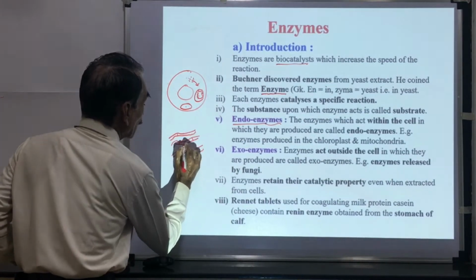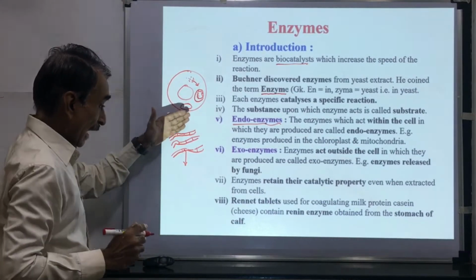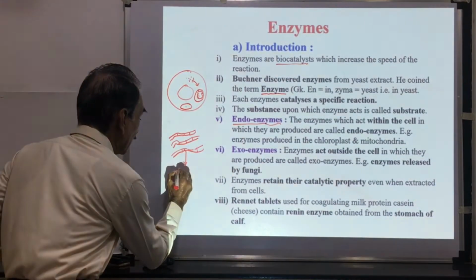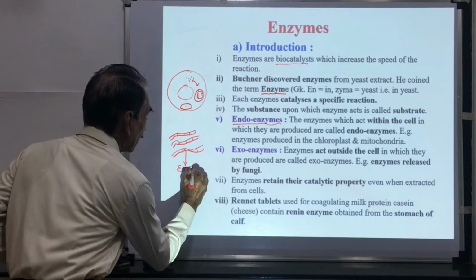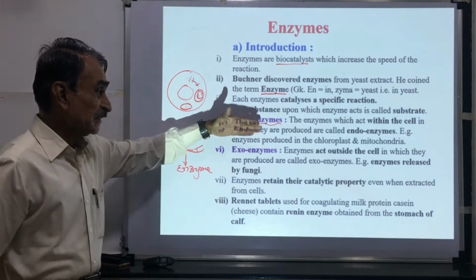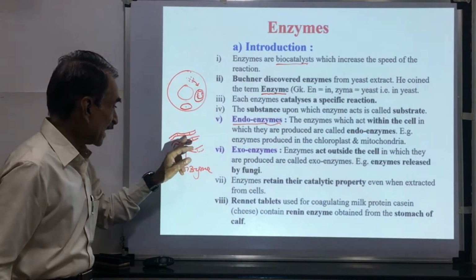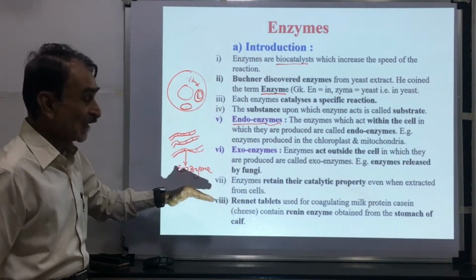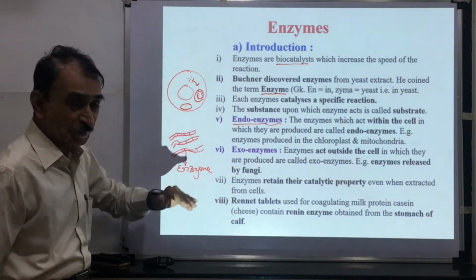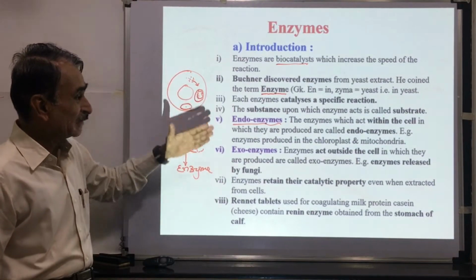This mycelium produces enzymes outside the cell, outside the mycelium, and here these enzymes act. These are called exoenzymes, enzymes that act outside the cell. These are produced inside the cells, but they are released outside and act outside the cells. That's why these are called exoenzymes. Thus, enzymes are of two types: